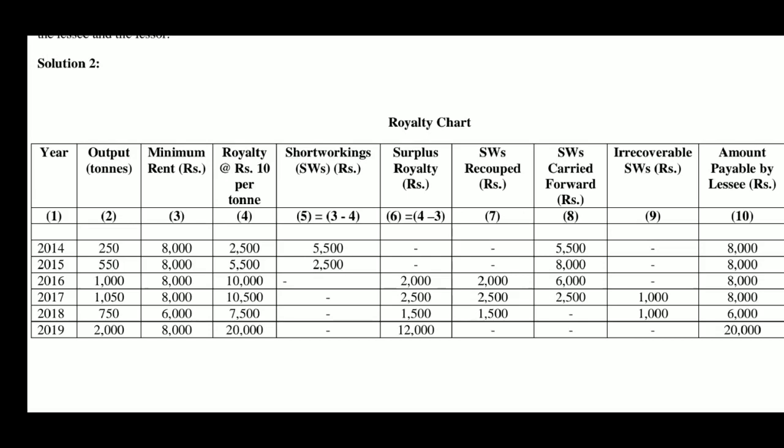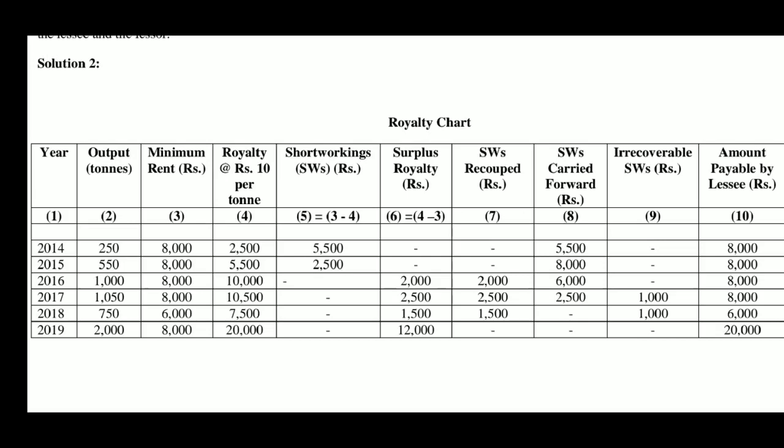Then surplus royalty, column number 6. Here surplus royalty means excess of royalty over minimum rent. In the years 2016, 17, 18 and 19, we get surplus royalty because royalty is more than minimum rent. See 2016, royalty is 10,000, but minimum rent is 8,000. So, 2,000 is the surplus royalty. In the year 2017, 10,500 is the royalty, 8,000 is the minimum rent. So, 2,500 is the surplus royalty.